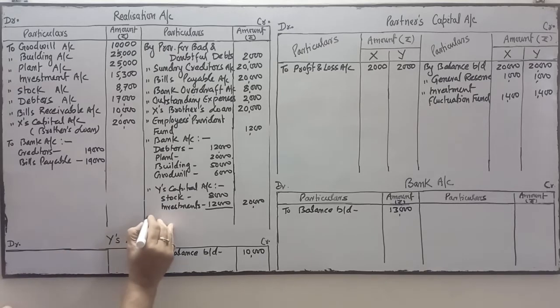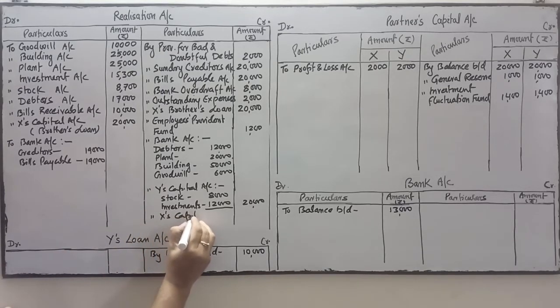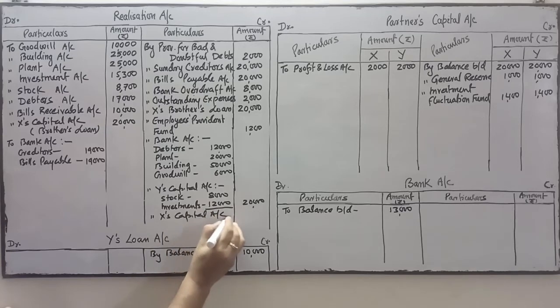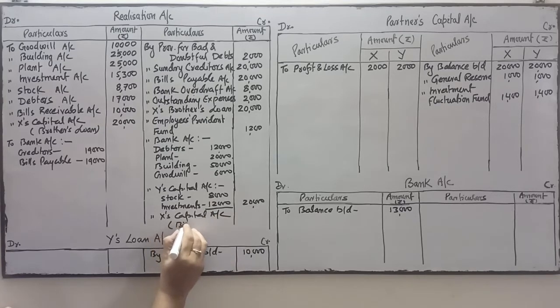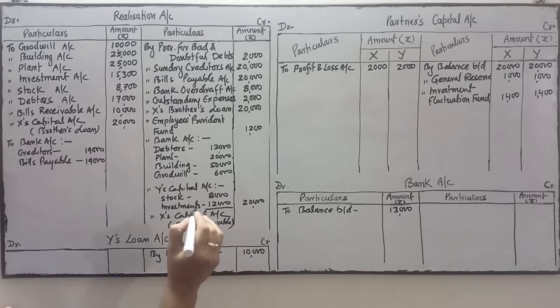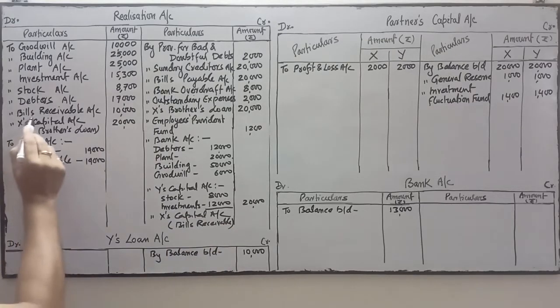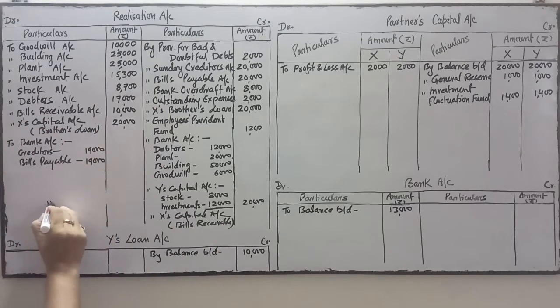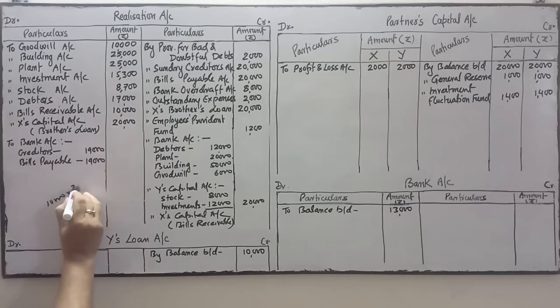X took over the bills receivable, so X capital account. He has taken bills receivable at a 20% discount. Bills receivable is 10,000. 20% of 10,000 is 2,000.